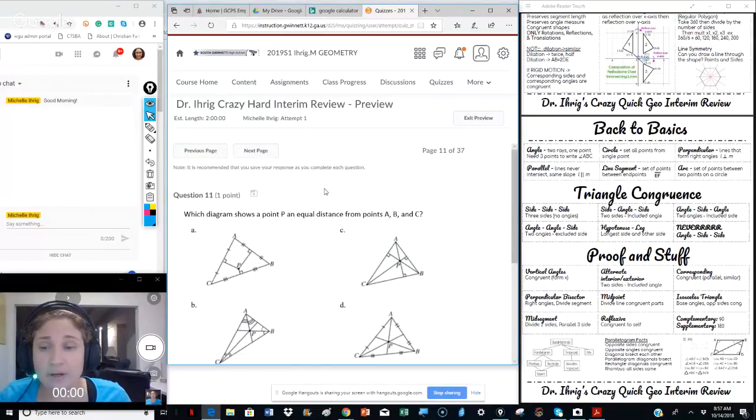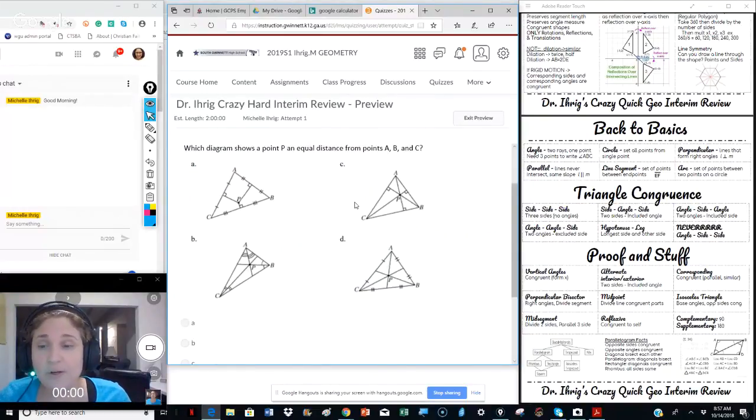Okay, I don't know why you're going so slowly. Which diagram shows a point P an equal distance from A, B, and C? So that would be, oh, wait, what did I do?